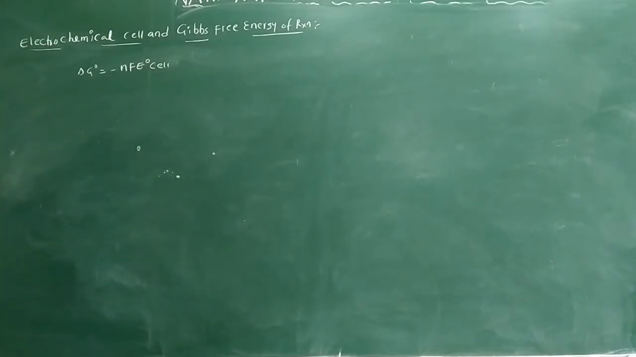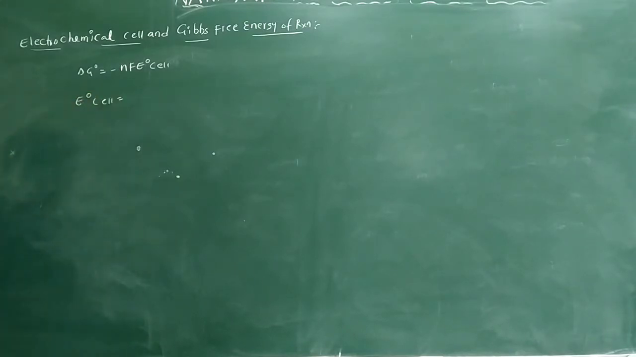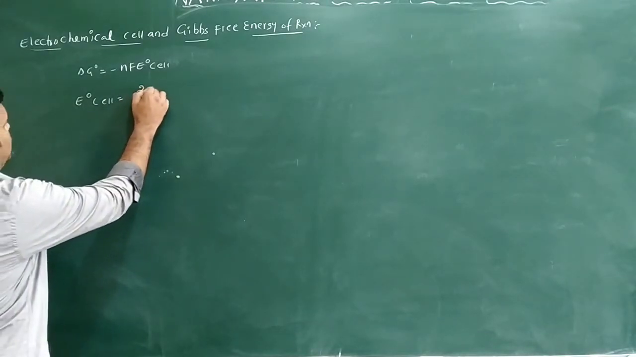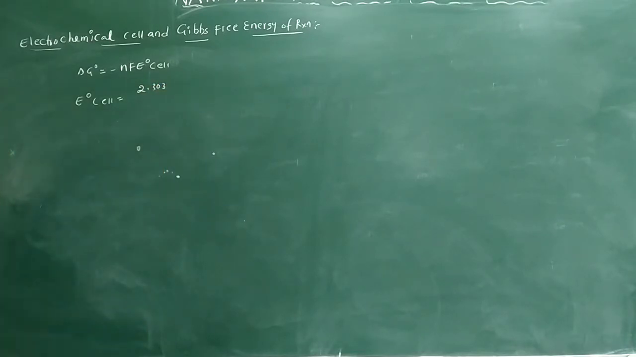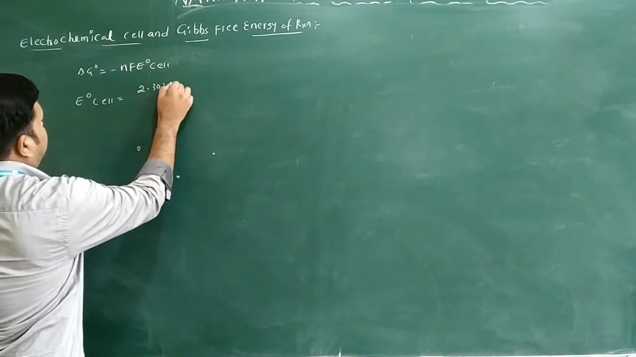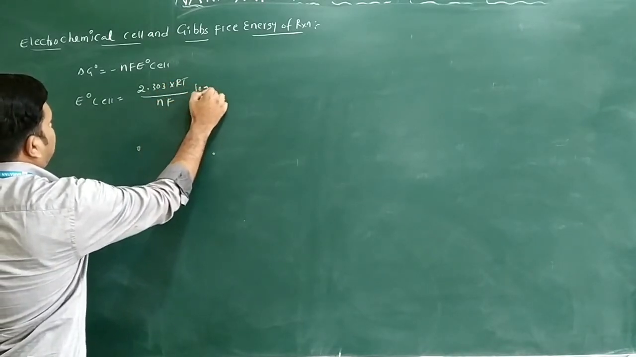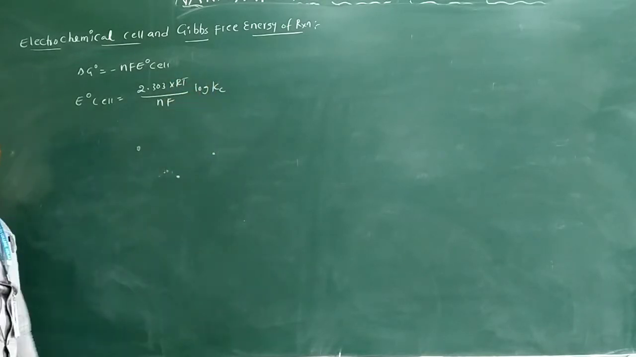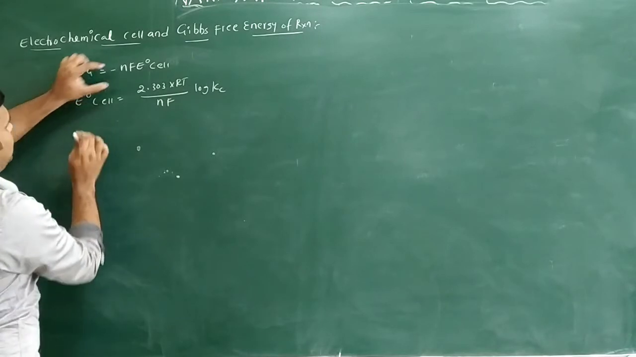Let us see this expression: delta G naught is equal to minus nF E naught cell only. You know the E naught cell value we already discussed from the Nernst equation: E naught cell is equal to 2.303 RT by nF into log Kc, or you can write K also. I want to substitute this E naught cell value in this equation.